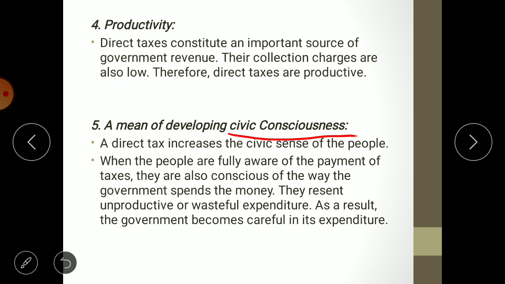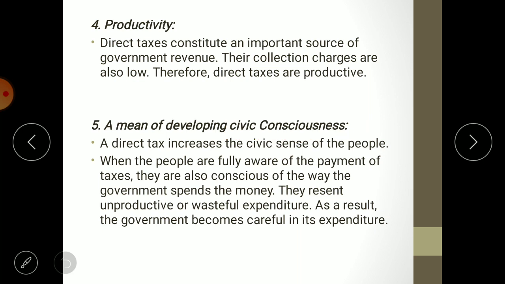When a person feels responsible towards the developmental process of the country, that is known as civic consciousness. The civic liability of a citizen is known as civic consciousness. By direct taxes, we can create civic consciousness within people. How? Let us see.